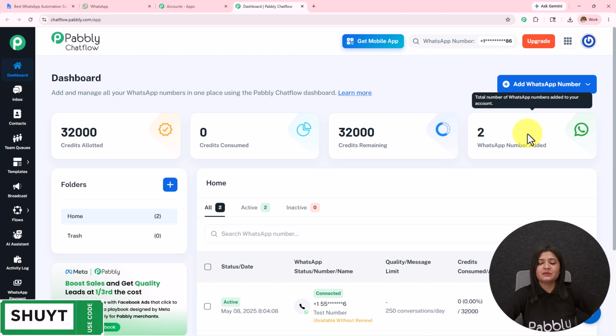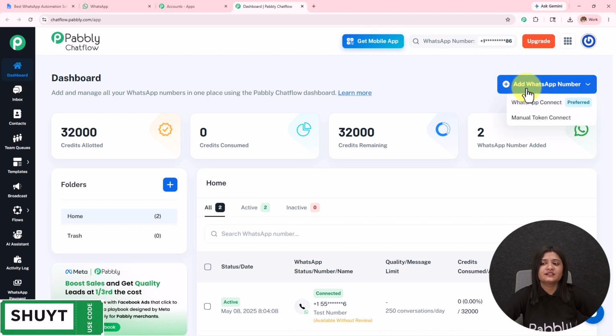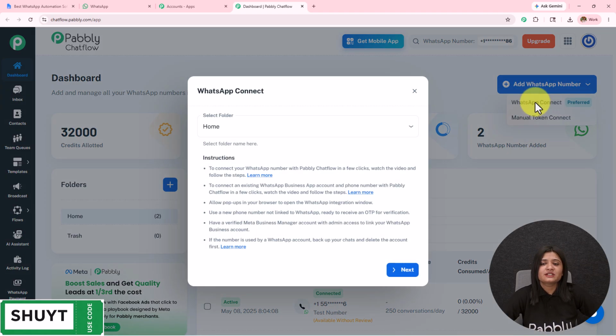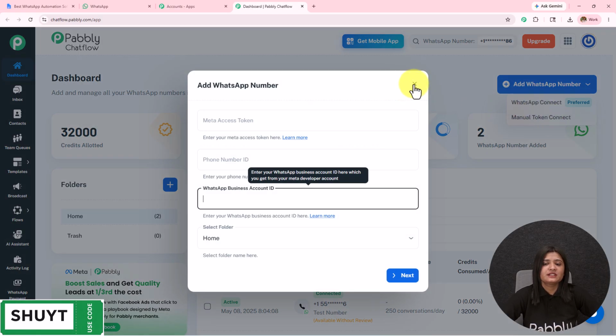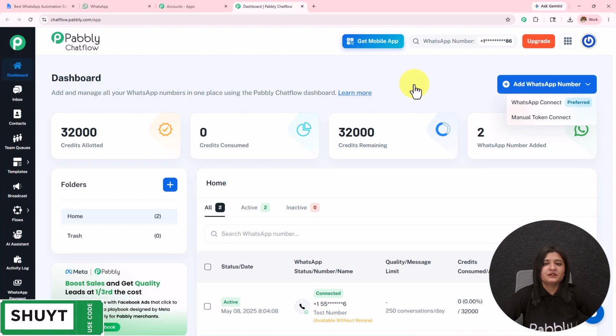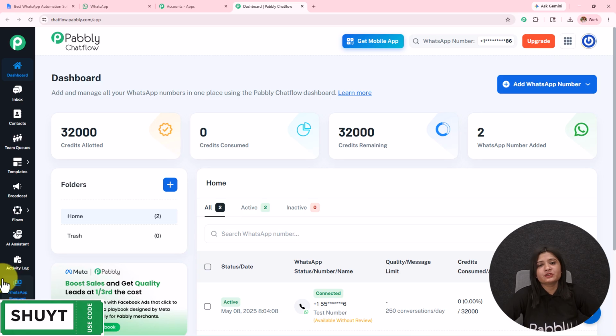To add your WhatsApp number to your Pabbly Chatflow account, simply click on this add WhatsApp number. Click on this WhatsApp connect, which is a preferred method, or you can also use a manual token to connect your WhatsApp to your Pabbly Chatflow. If you want to get the step-by-step process, the detailed video is given in the description. You can check that out. Also on the left-hand side, we have the most important features of Pabbly Chatflow. The detailed video is given in the description. You can check that out.